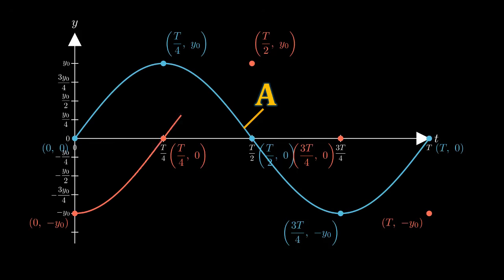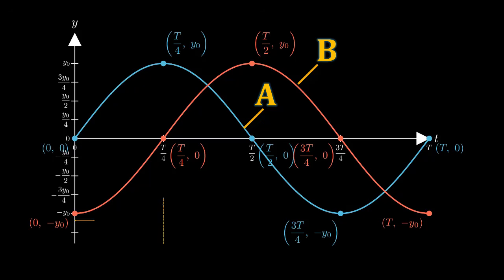Now let us analyze the graphs closely. What we see is that whatever object A is doing, object B is doing it quarter time period later. In other words, B is lagging behind A by capital T by 4 or quarter time period.